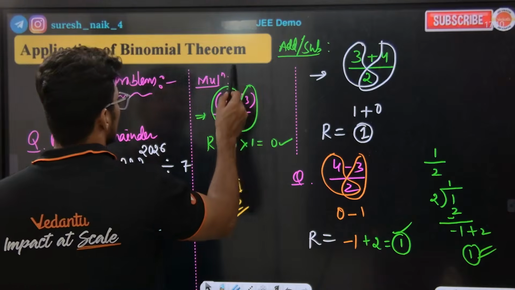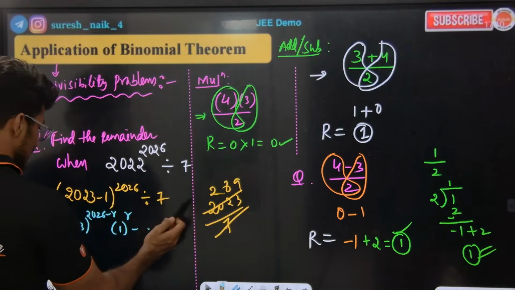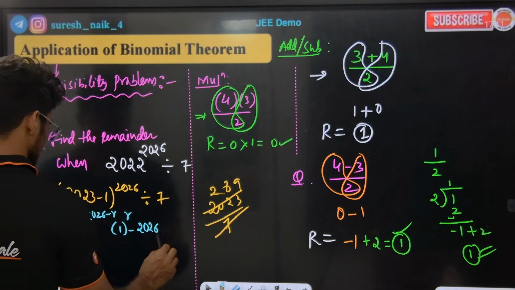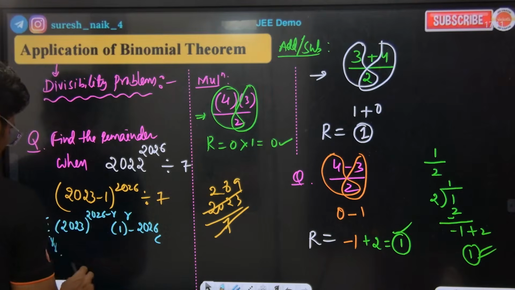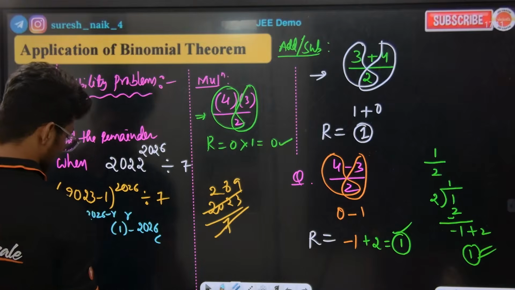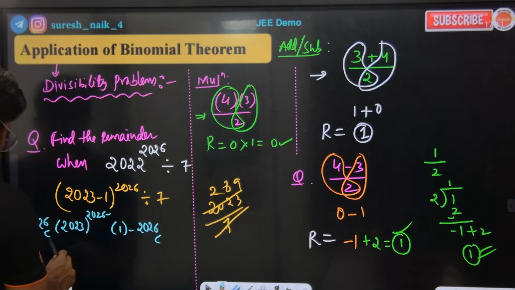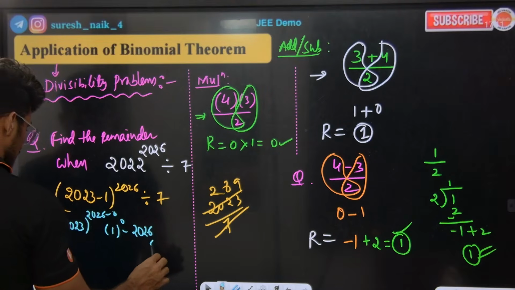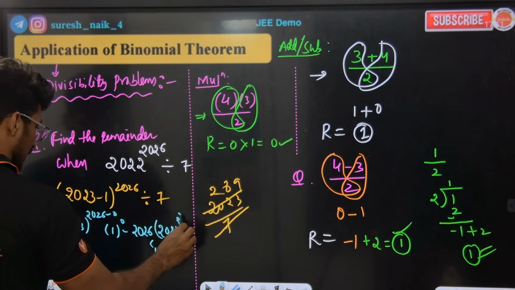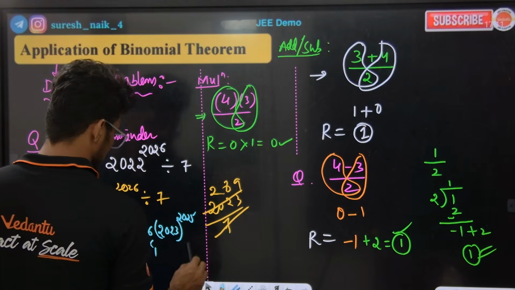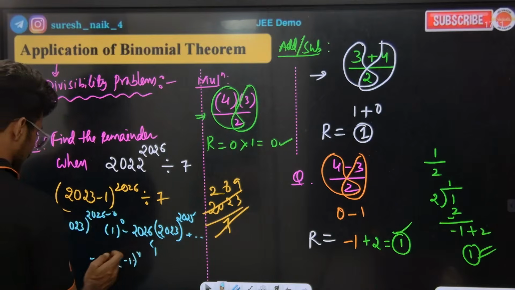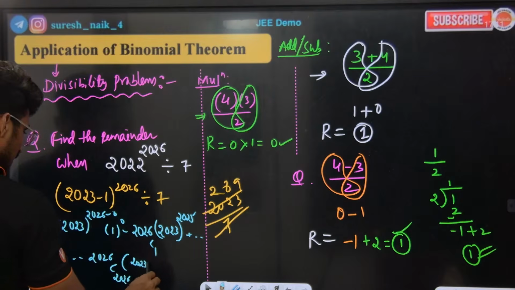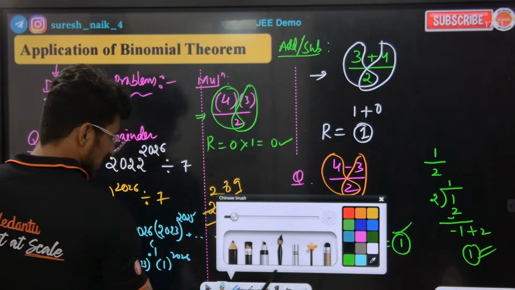You should write the next terms like this: 2026C0 times 2023 to the power of 2026, then 1 to the power of 0, minus 2026C1 times 2023 to the power of 2025 times 1 to the power of something, and so on, up to the last term minus 1 to the power of r, 2026C2026 times 2023 to the power of 0 times 1 to the power of 2026.